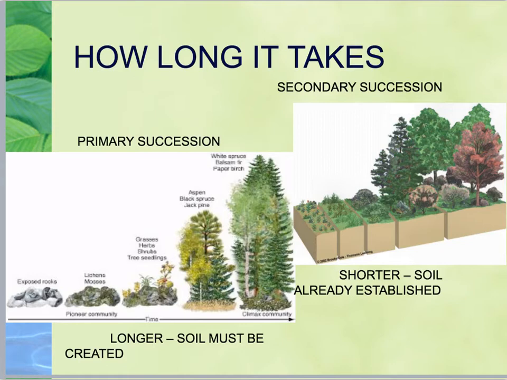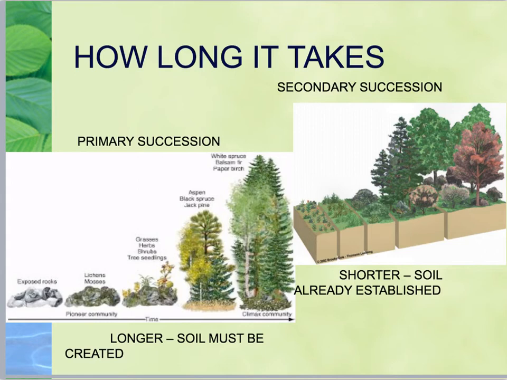In terms of how long primary and secondary succession take, primary succession is going to take a lot longer to develop than secondary succession because there's no soil present. So the mosses and the lichens and the bacteria, it takes a long time to break down the rock to finally make soil in order to get the other species. With secondary succession, there's already soil there, so we can skip the whole soil making process and automatically start out with the weeds.